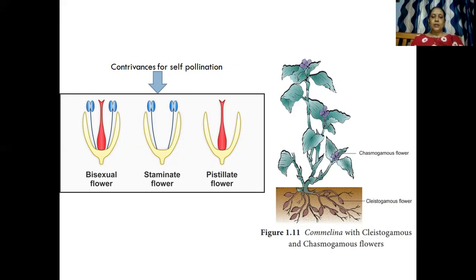Now if it has to be unisexual, either the flower is staminate, staminate मतलब सिर्फ filament और anther lobe है, या pistillate flower है, that means only the carpel is present. Okay, so that is in case of cross pollination. Cross pollination has to be unisexual, but if it is bisexual, both the male gamete and the female gamete need to be present. And in case of self pollination, both the male gamete and the female gamete need to mature at the same time. Clear?